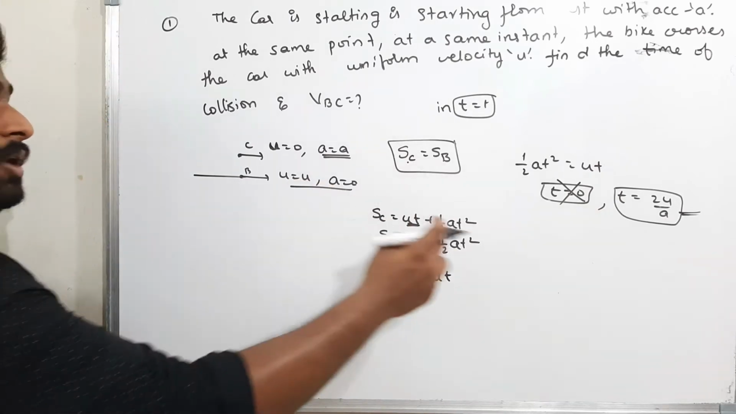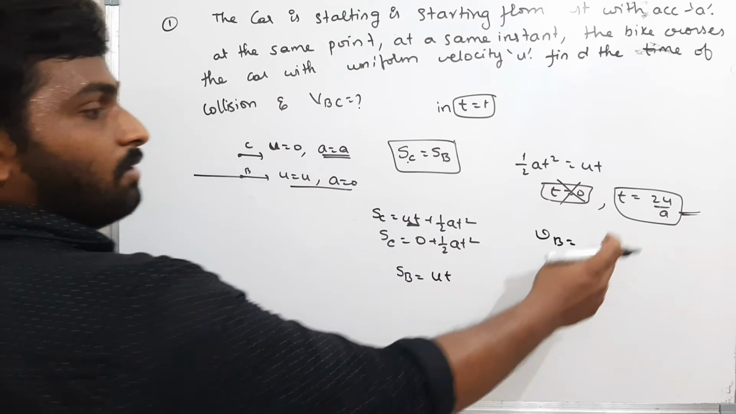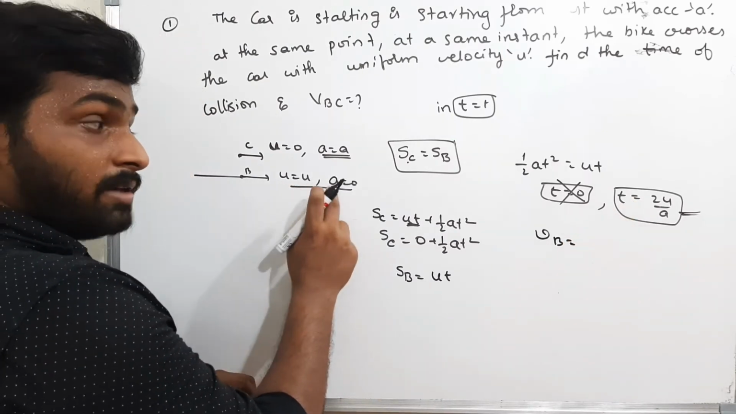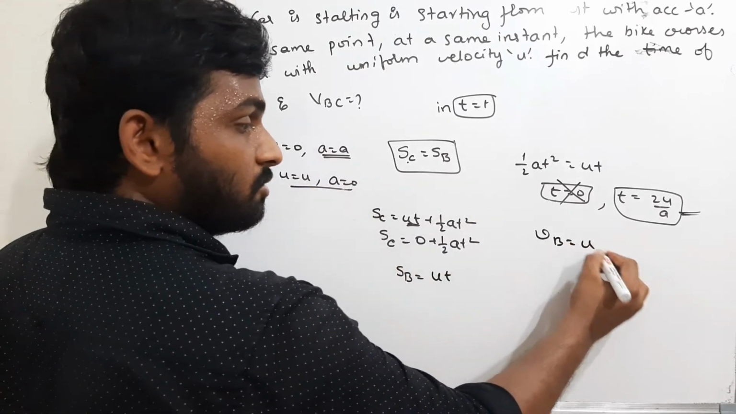Okay. Now at this time, what is the velocity of the bike? The acceleration is 0. That means the velocity is the same everywhere. Therefore, the velocity of the bike is u.